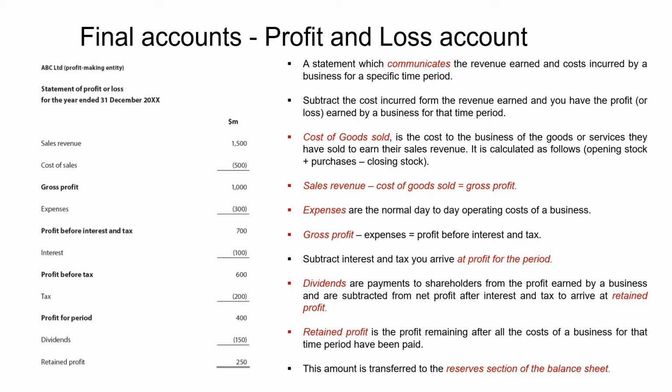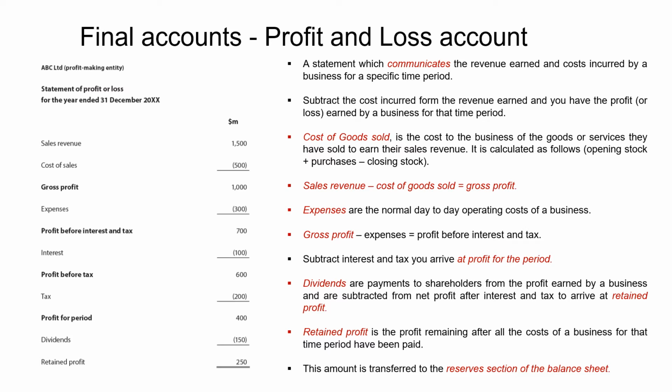Now, I always use a simple example with the students when I'm teaching this. Think you run a market stall. Sales revenue, you're selling fruit, vegetables, whatever it is on your market stall. That's the revenue you earn from selling the products. What's the cost to you? You have bought those fruits and those vegetables at hopefully a far lower price than you're actually selling to customers. So therefore, the gross profit gives you an indication of the trading performance of the business, because you're looking for the largest difference possible between sales revenue and cost of goods sold margins. Again, that will be coming up in future videos on ratios.